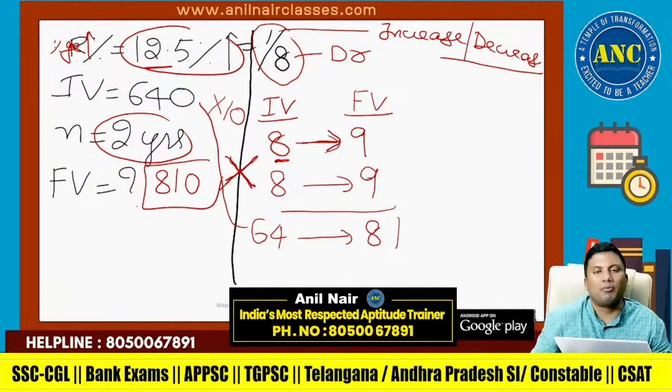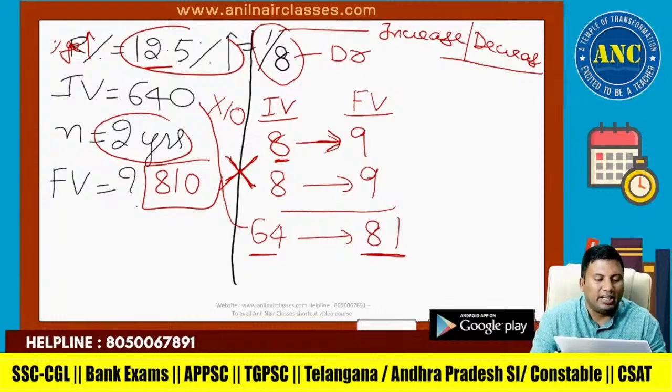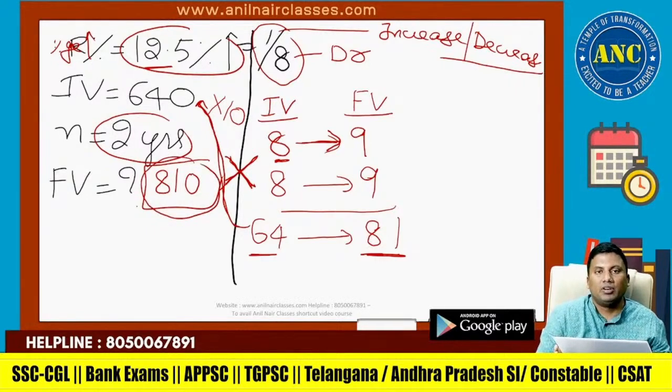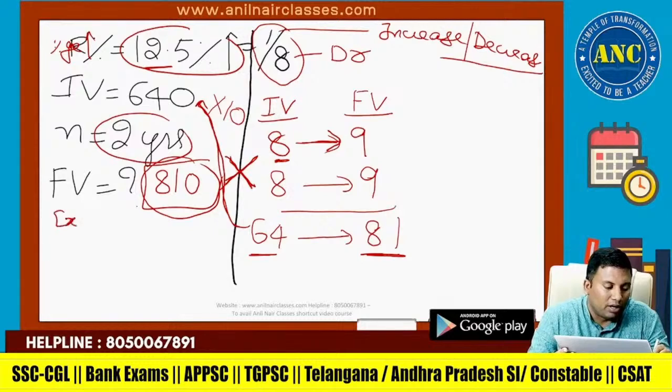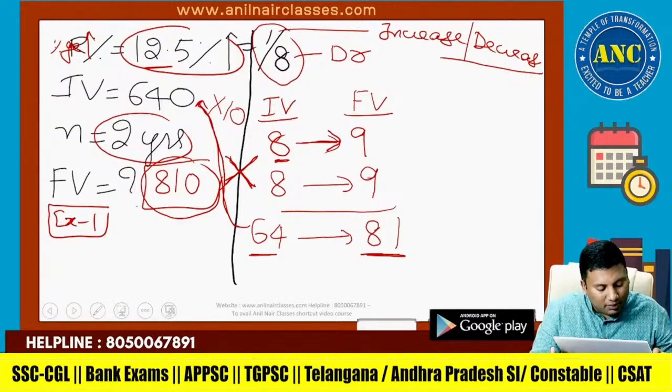Fundamental principle of multiplication. 8 8s are 64. 9 9s are 81. 64 has become 640 for 10 times, and 81 will become 10 times, which is 810. This is example 1. At least 10 examples I will solve under this concept.